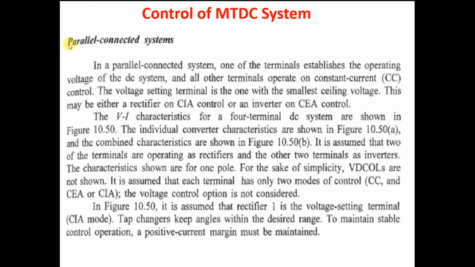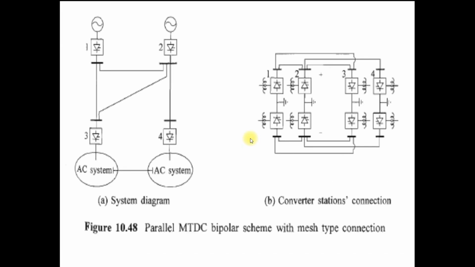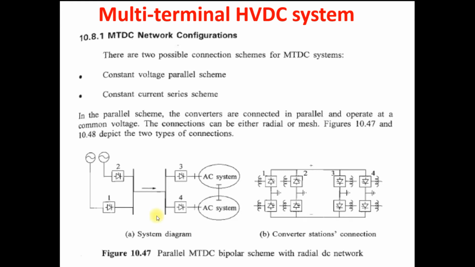So let's understand the control of the parallel connected multi-terminal DC system. In a parallel connected system, one of the terminals is established to operate the voltage of the DC system, and all other terminals operate in constant current control mode. Suppose there is a 4-terminal DC system, as we have seen in the multi-terminal parallel DC system, there are 4 converters, 1 and 2 are the rectifiers, and 3 and 4 act as the inverters.